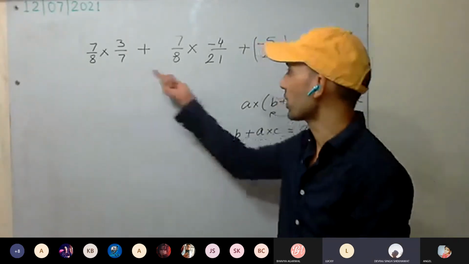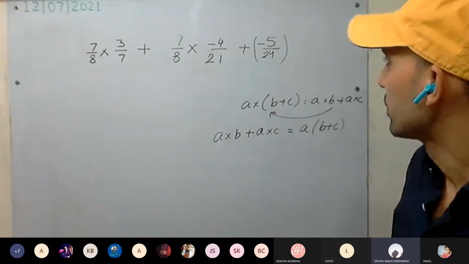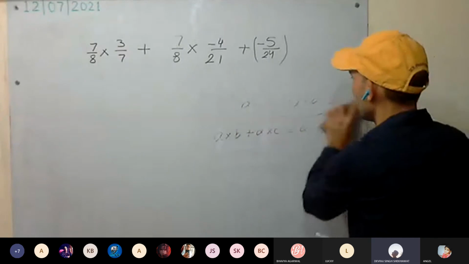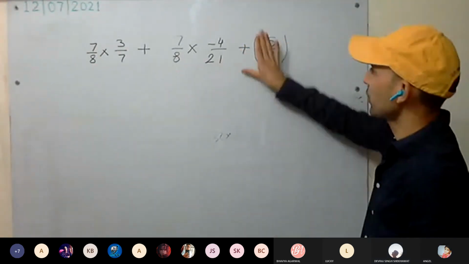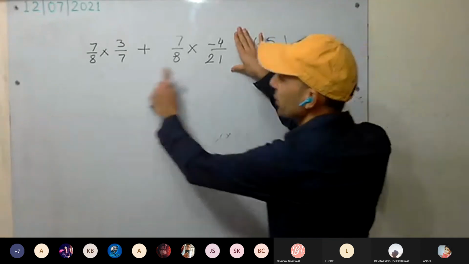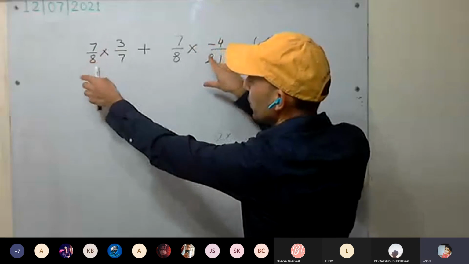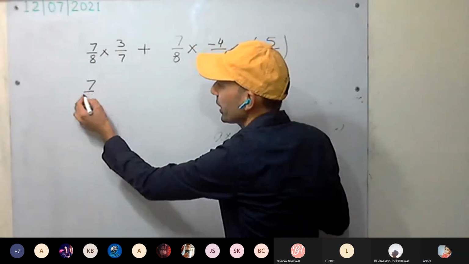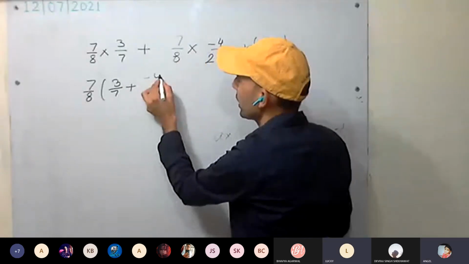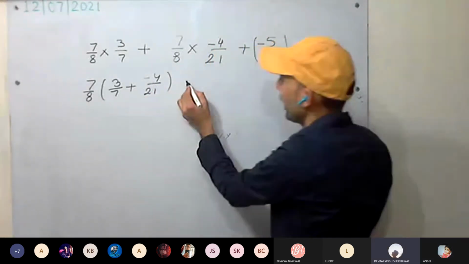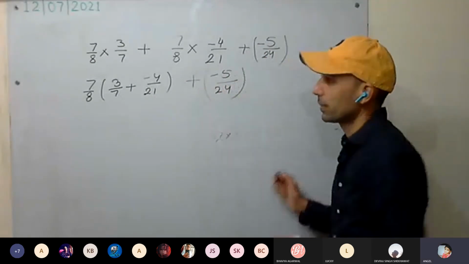So how are you going to solve this one? We have 7 upon 8 into 3 upon 7 plus minus 4 upon 21, plus 7 upon 8 into minus 5 upon 24. 7 upon 8 is common. Here we can apply the distributive property. So we take 7 by 8 common. What will remain inside? 3 by 7 plus minus 4 by 21 plus minus 5 upon 24.